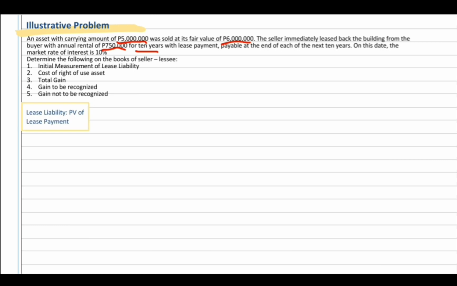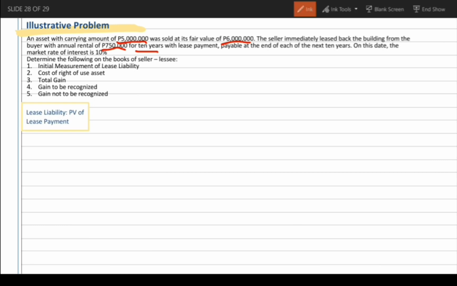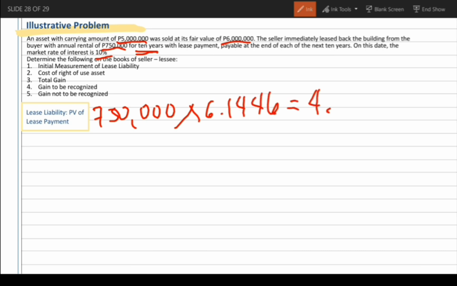First, initial measurement of lease liability. Lease liability is equal to the present value of lease payments. So, the lease payment is 750,000 times the present value of annuity of 1 for 10 periods at 10%. Why 10 periods? Because it is 10 years and 10% interest. 6.1446 times the lease payment is 4,608,450. This is also the right retained because there are no prepayments or additional financing.